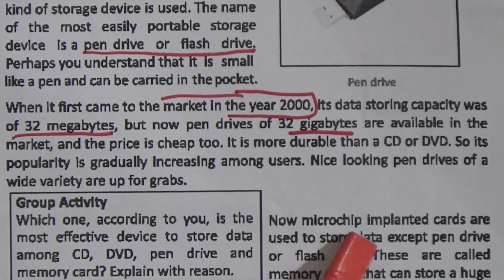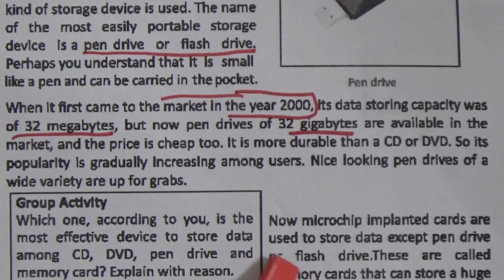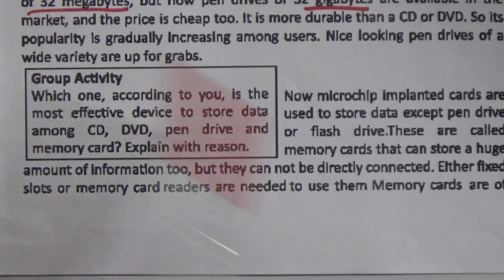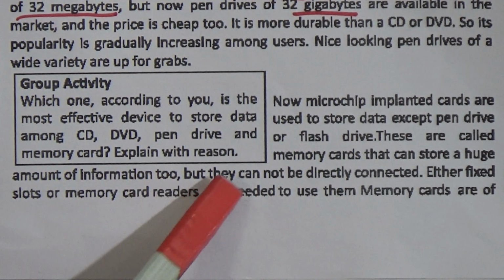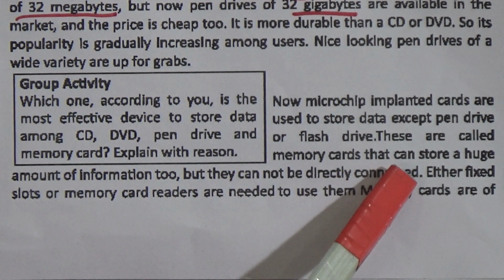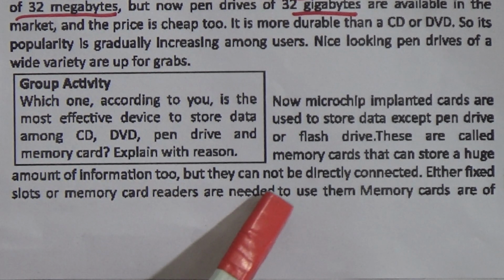Now, microchip implanted cards are used to store data except pen drive or flash drive. These are called memory cards that can store a huge amount of information too, but they cannot be directly connected. Either fixed slots or memory card readers are needed to use them.